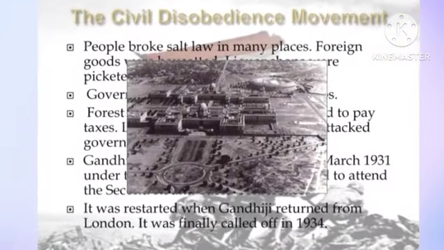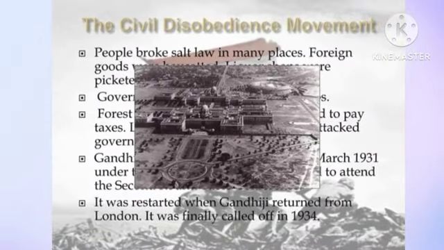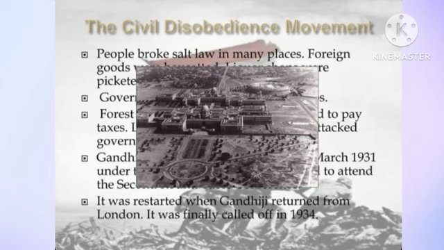I'll tell the story. What happened is Gandhiji, after taking the administration of the civil disobedience movement, submitted a charter of 11 demands to Viceroy Irwin of that time. If his demands were not accepted, he would start the civil disobedience movement. But Viceroy Irwin did not accept any of them. One of those demands was abolition of the tax on salt.